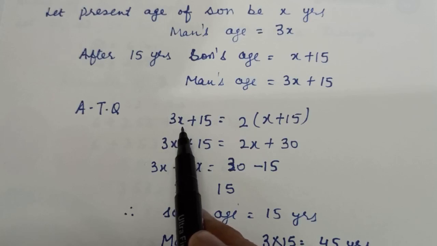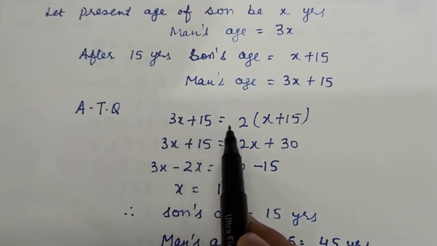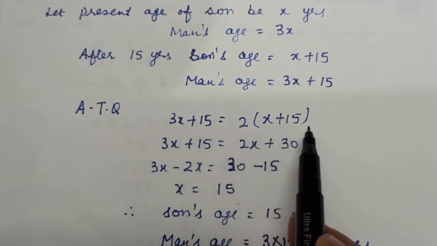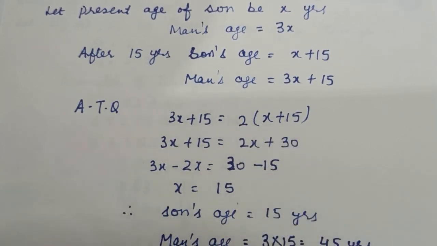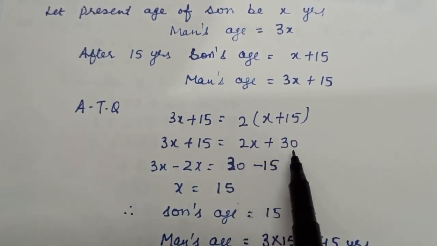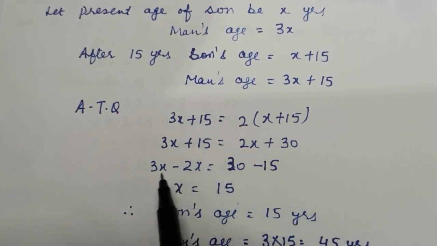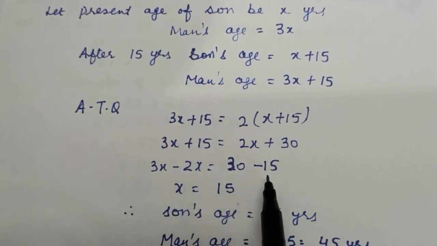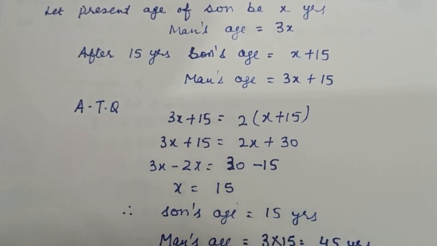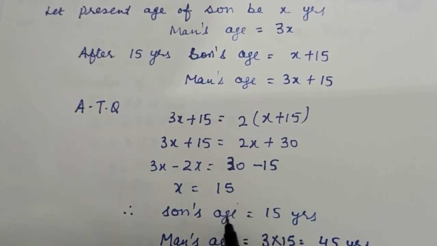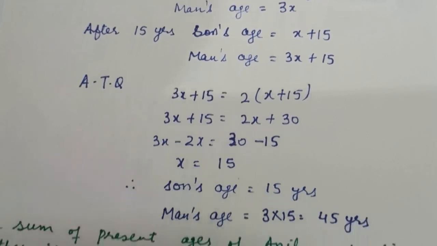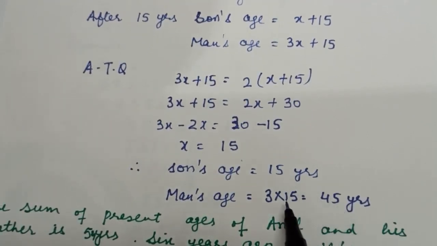So we got the equation as 3x plus 15 is equal to 2 into x plus 15. Now we will open the bracket here. It becomes 2x plus 30. We collected x terms on one side, numbers on the other side, and we got x is equal to 15 here. So x is equal to 15 means son's age is 15 years and man's age is equal to 3 into 15, 45 years. Alright.